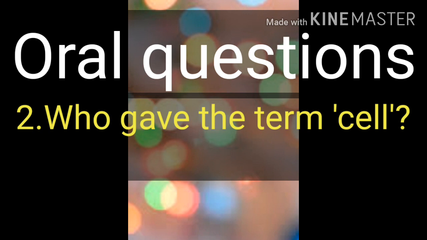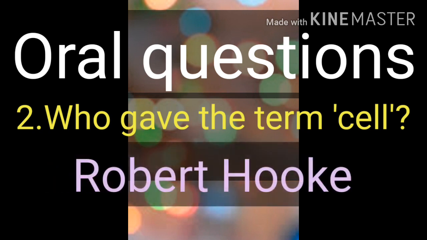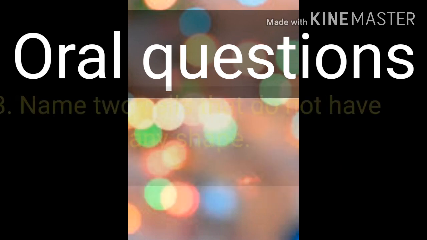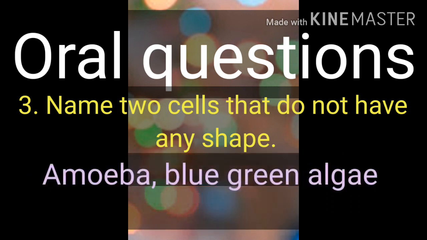Question number 2. Who gave the term cell? The answer is Robert Hooke. R-O-B-E-R-T, Robert Hooke, H-O-O-K-E. Question number 3. Name two cells that do not have any shape. And the answer is amoeba, blue-green algae.